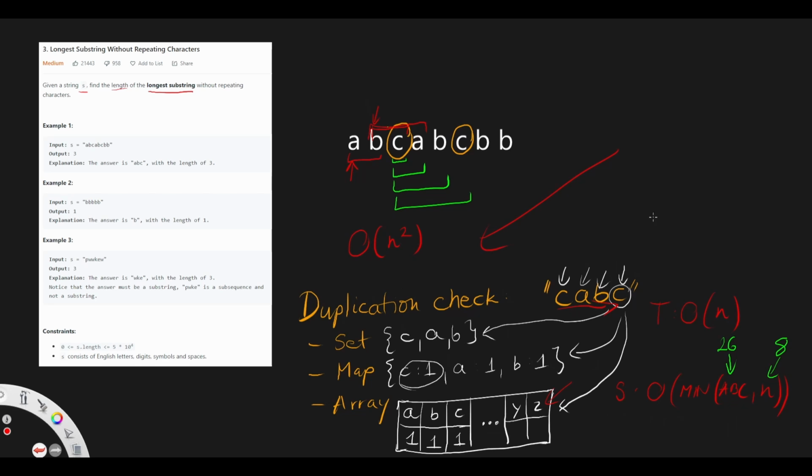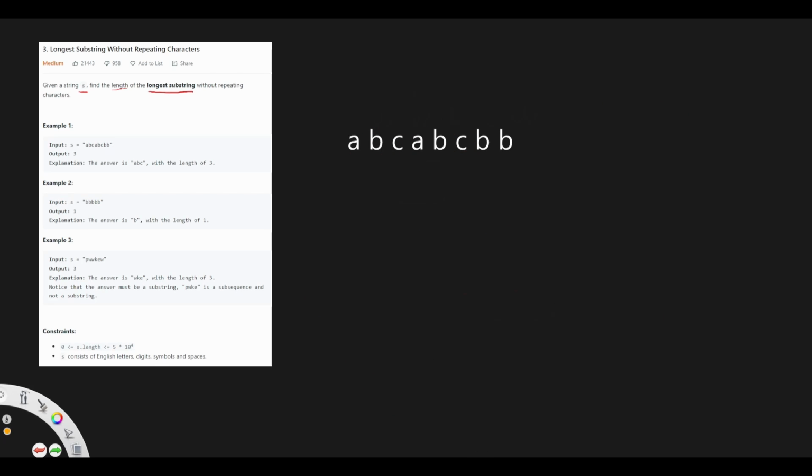So this approach is going to yield us a big O of n cubed algorithm, which isn't very effective, right? So we have to find another way. Next, let's try to use a technique which is called sliding window.